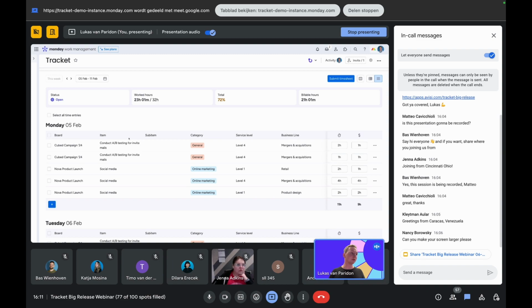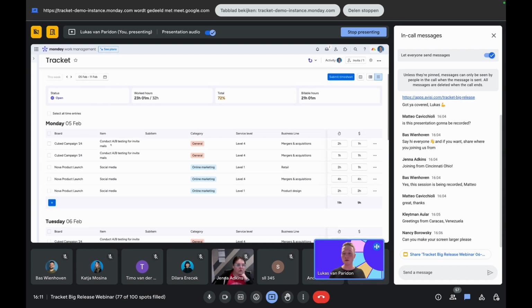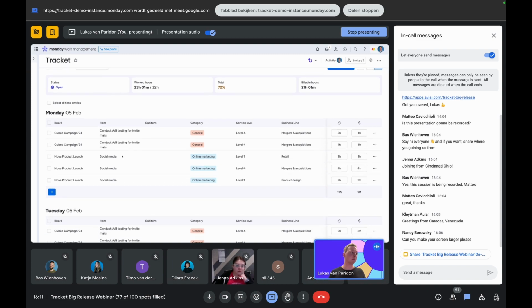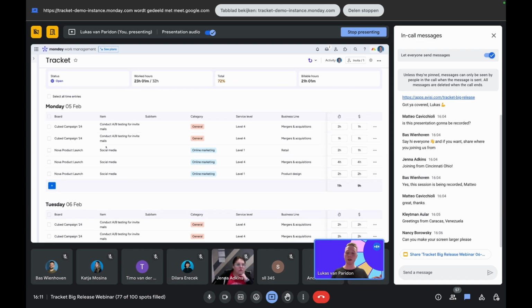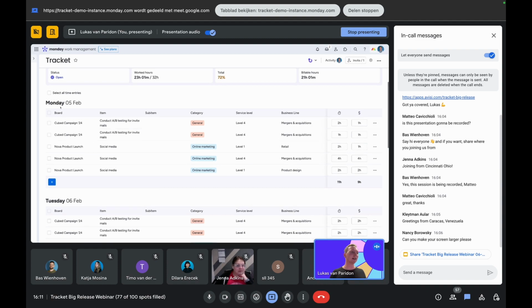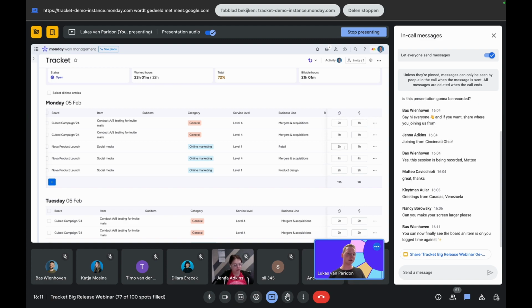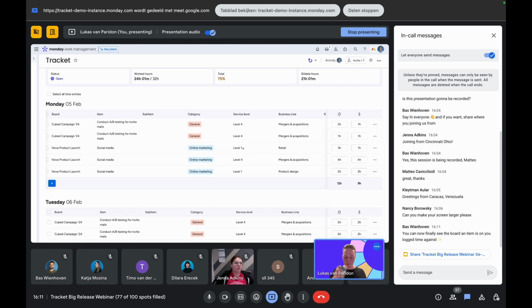Then there's a list view. So this is a completely different timesheet overview that is available now. And it makes a lot of sense when you work on a day-to-day basis, which is most of us. And we can clearly see on a daily level how much time we've spent on which things. So it's a lot more detail. And we can also differentiate between billable and non-billable rather easily right here and get a breakdown of it. So again, right here you can also change up the hours and get this information for you.